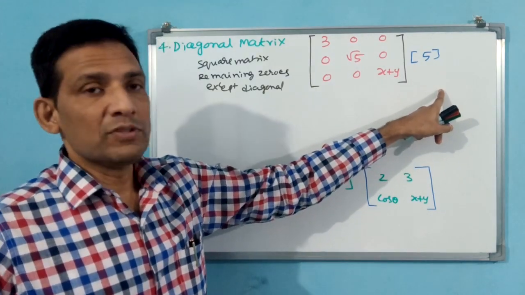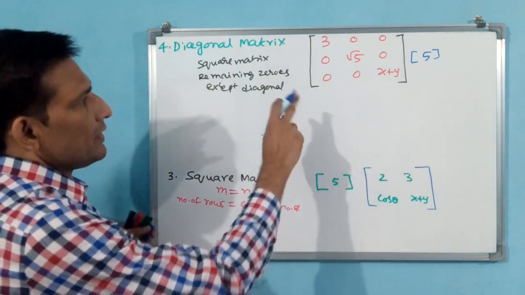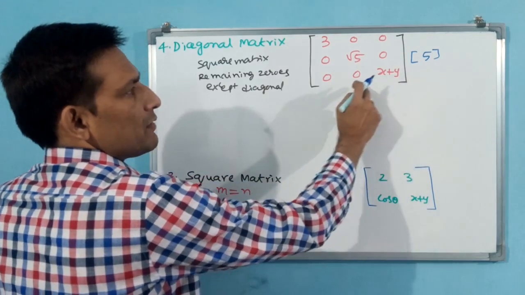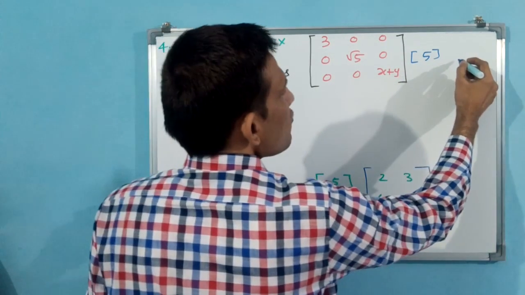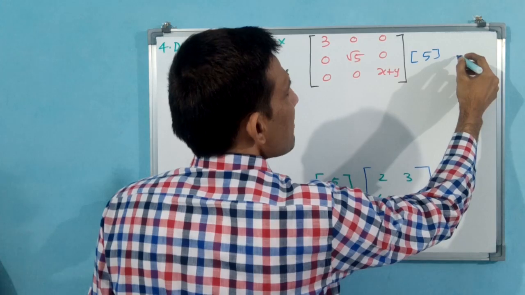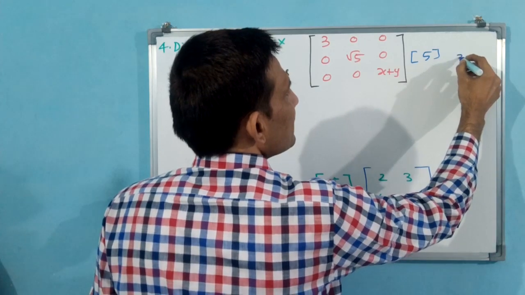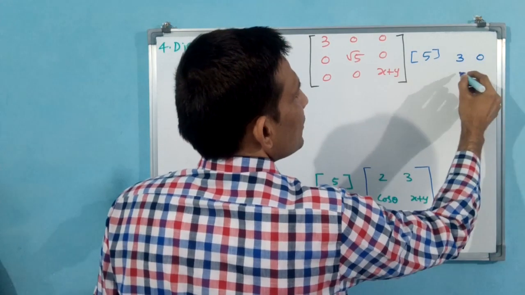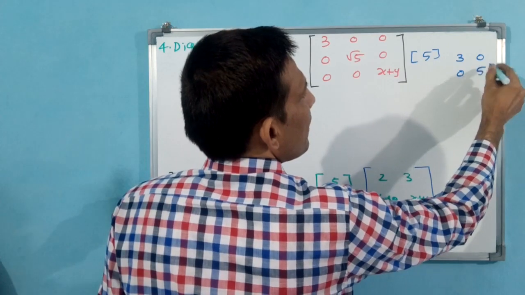Yes, a diagonal matrix only, 5. Now this is 3 by 3, 1 by 1. We write 2 by 2 also. I am writing like this. See, 3 0 0 5.